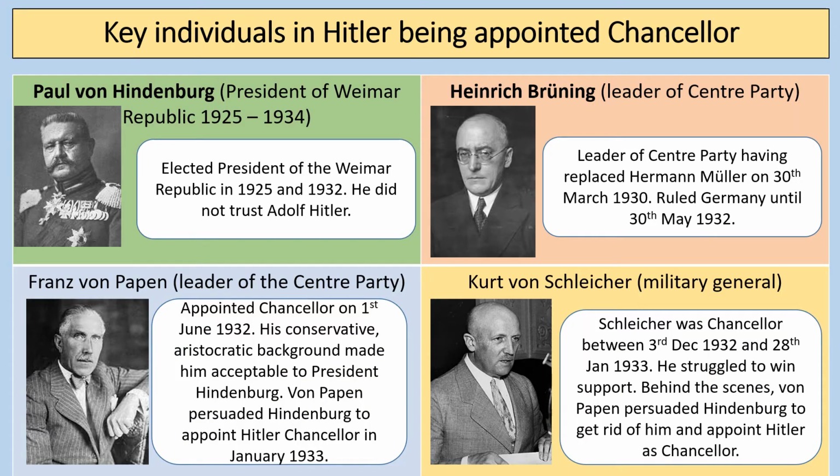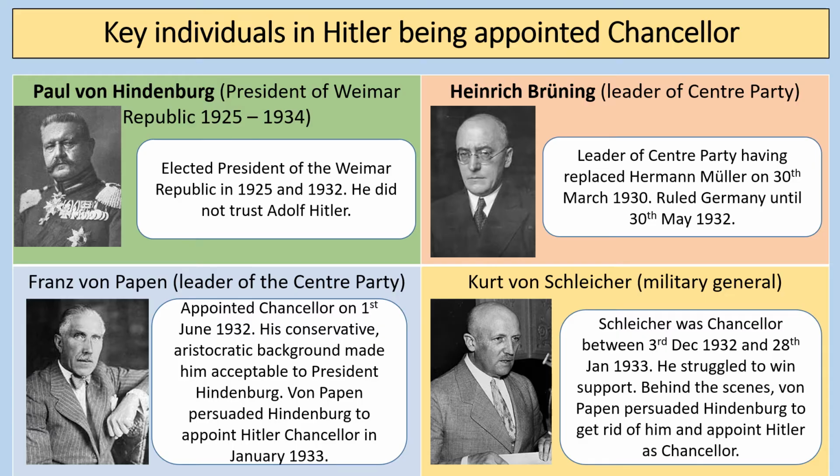So it's important to understand these key individuals that are crucial in Hitler being appointed Chancellor. So there's Paul von Hindenburg. He was elected president of the Weimar Republic in both 1925 and 1932. Now, he very much did not trust Hitler. He felt that Hitler was a bit of an upstart. He didn't think that he was the right person to rule Germany. So he would have to be persuaded to appoint Hitler Chancellor. And they resist for a long time in appointing Hitler Chancellor.